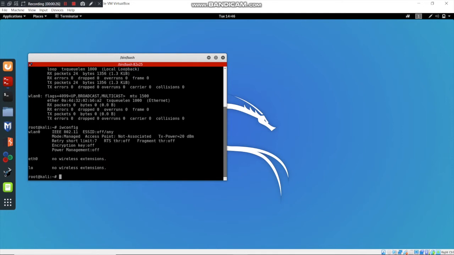Now you can see on the screen that the wlan0 mode is managed. We have to change this mode to monitor. So first we will be typing ifconfig wlan0 down, where wlan0 is the name of the wireless adapter, to disconnect the wireless adapter. Then next